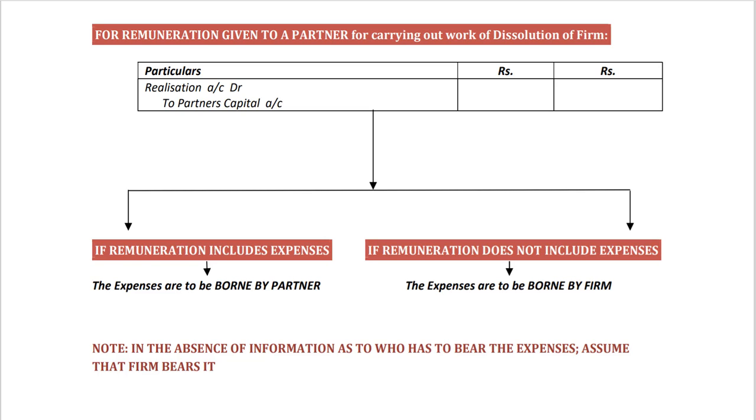Sometimes the firm may decide to give remuneration to a partner for carrying out work of dissolution of firm. The journal entry for remuneration given to a partner by the firm is realization account debit to partner's capital account.